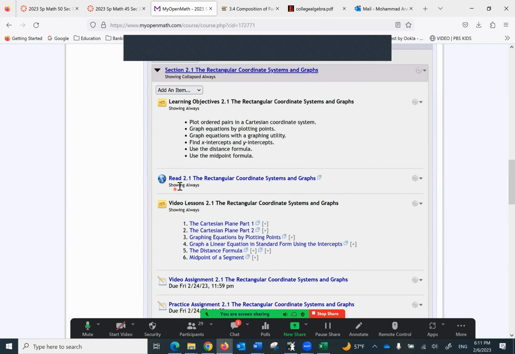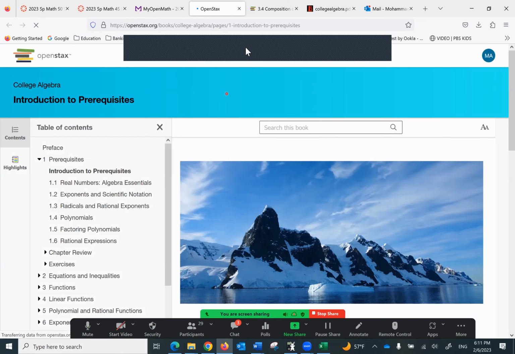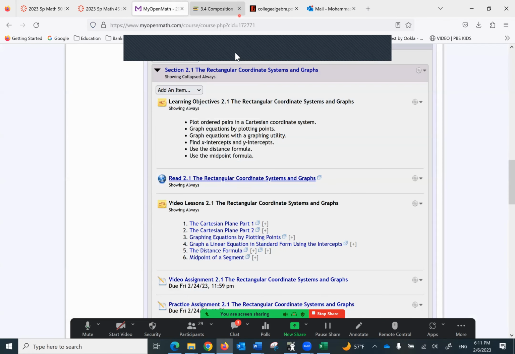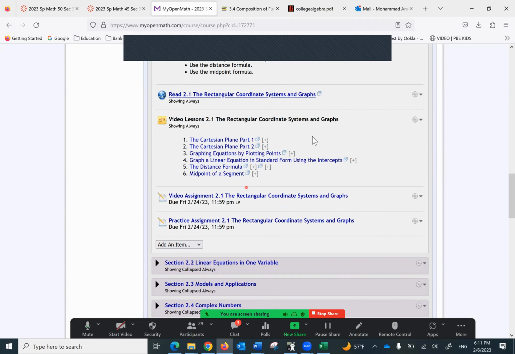For now, when you go to the first section, you can click on this and it gives you the text. If you want to do the reading, you don't have to go there if you don't want to. These are video lessons. I highly recommend you watch those. In fact, some students in the past just watch those, then they go with the video assignment and the practice assignment. They have no problem. They don't even watch the PowerPoints that I've posted on the modules of Canvas. If that does the job for you, more power to you.